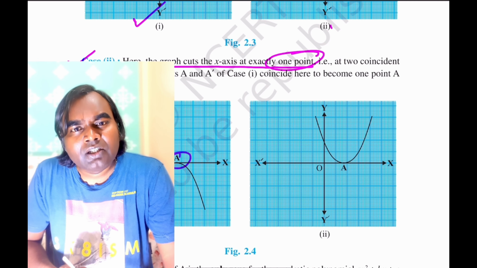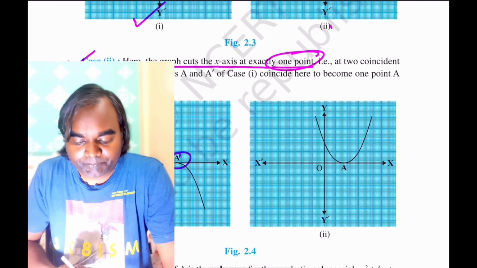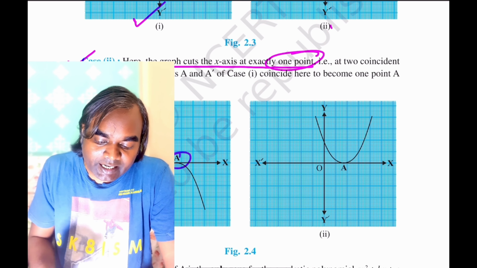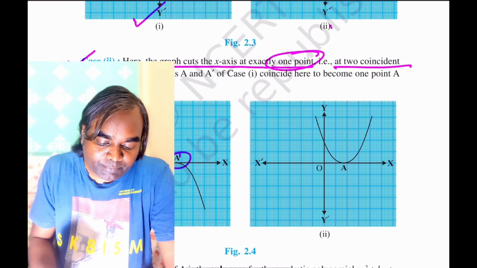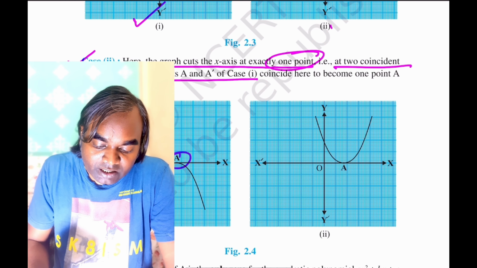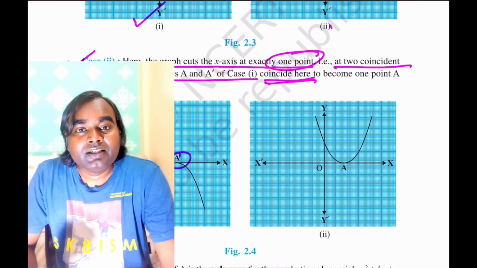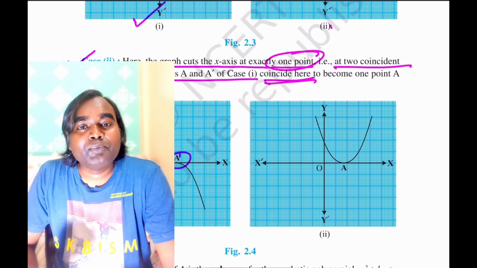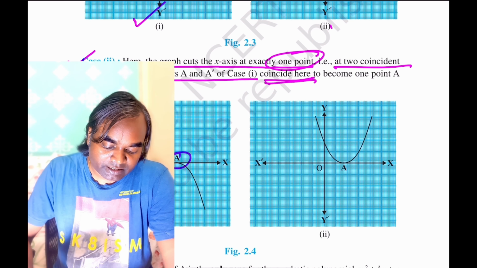That means the other zero is coinciding with this point. That means they are equal. That is, the two points A and A prime of case 1 coincide to become 1 point. But it is sure that a quadratic polynomial will have 2 zeros at most. They may be coinciding, having equal values. Here also the situation may be like this.